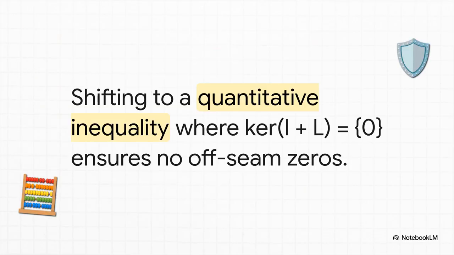To actually formalize this, the authors construct a specific two-fiber Hilbert bundle operator. And the goal here shifts dramatically. Instead of trying to prove some vague existential property, the target is a quantitative operator inequality, specifically proving that the kernel of I plus L equals exactly 0. By proving this contraction property, the framework mathematically guarantees there are absolutely no off-seam zeros. It's sheer thermodynamic constraint, forcing perfect system stability.